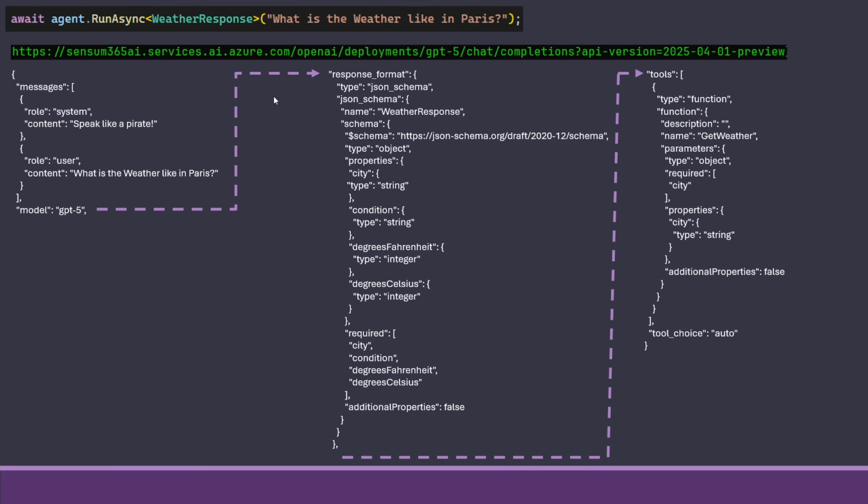And what you're seeing here is a long JSON. I've just put it up in 3 different columns because else we couldn't read it. But see it as just behind this is this, and just behind this is this. So what is actually being sent? First up, we're sending 2 messages.